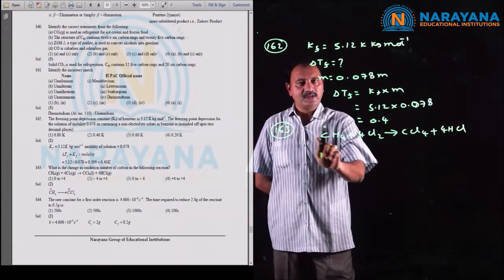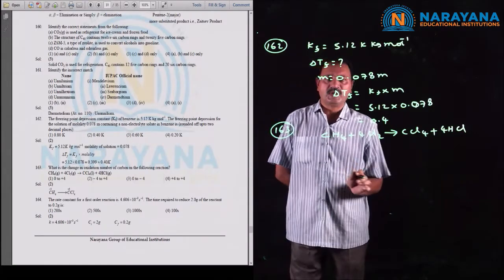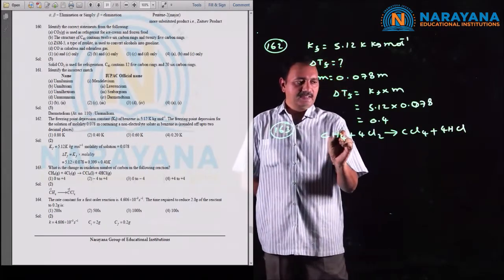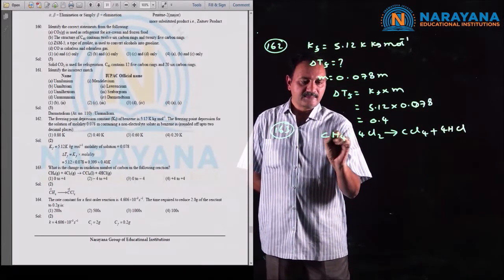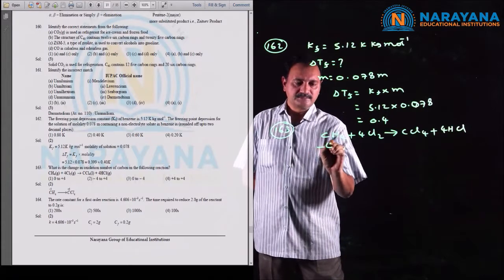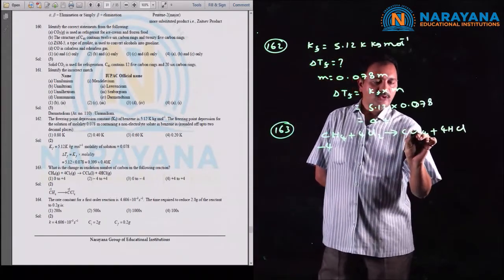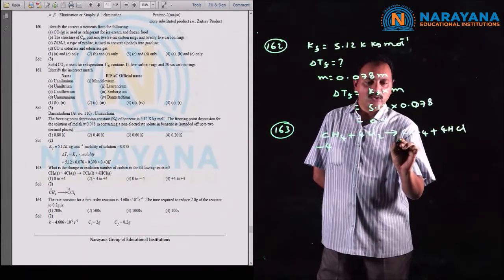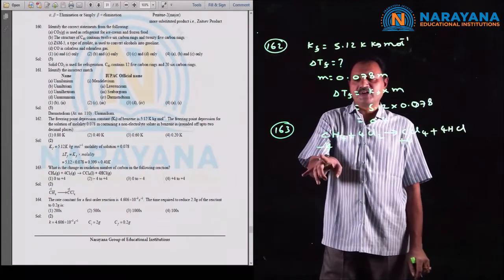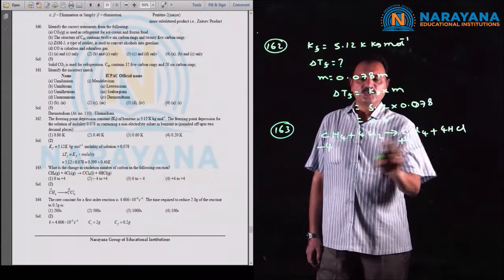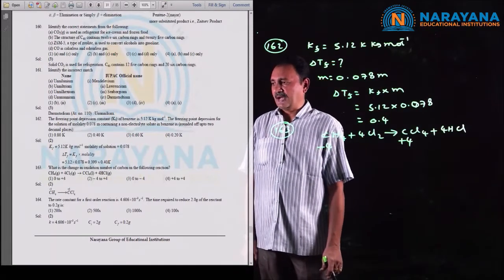In combination with a non-metal, hydrogen exhibits an oxidation number of +1, and the calculated oxidation number of carbon is -4. Here in CCl4, the oxidation number of chlorine is -1 and the calculated oxidation number of carbon is +4. So the oxidation number of carbon changes from -4 to +4, and the correct option is the second option.